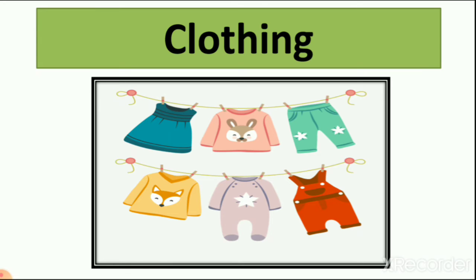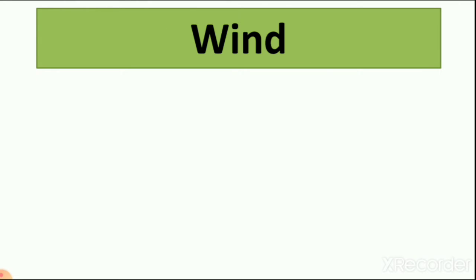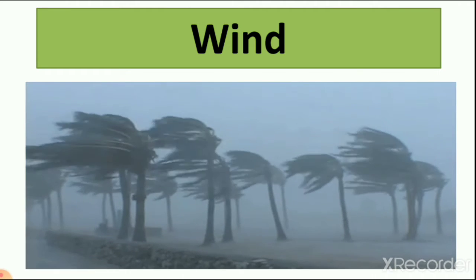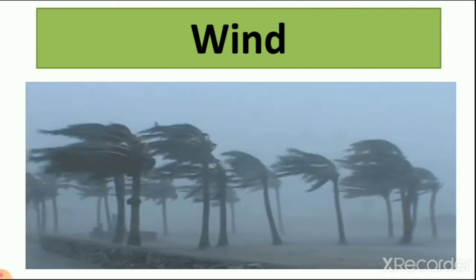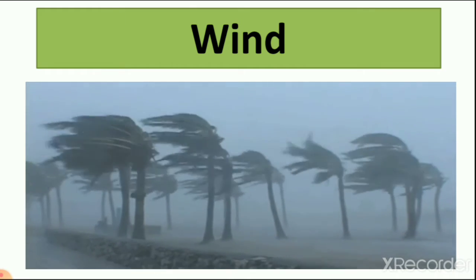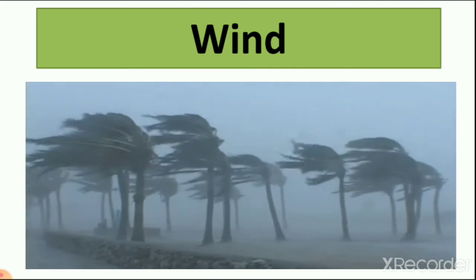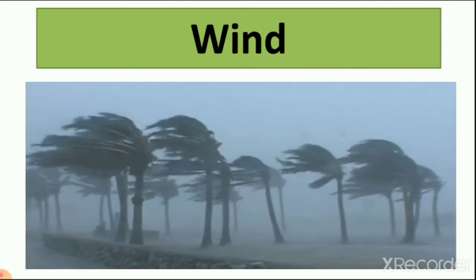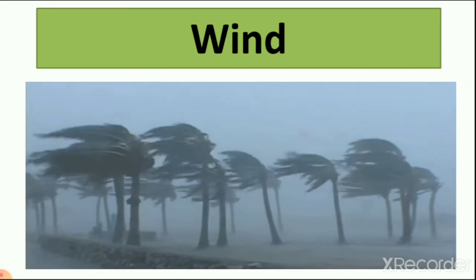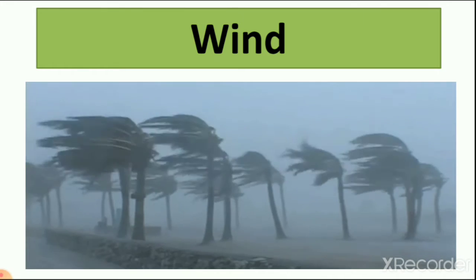So it is clothing. Wind, W-I-N-D, wind. We learn about wind, that wind blows very fast and it is very dangerous for us. So here you can see the picture of coconut trees, and you can see what happened to them because of the wind. So it is wind.